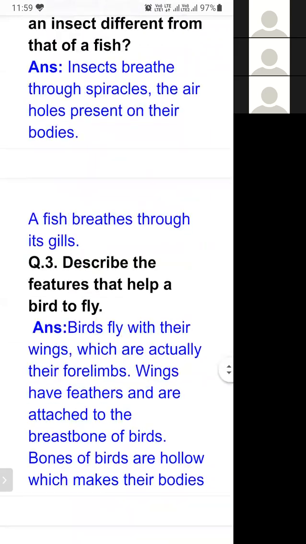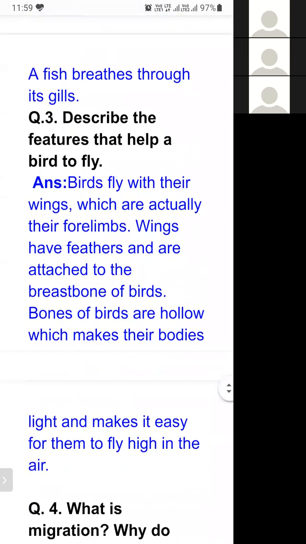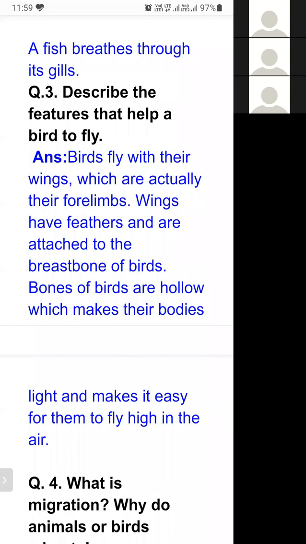Now the question number three: describe the features that help a bird to fly. Birds fly with their wings. They do the process of flying with the help of their wings, which are actually their forelimbs. Wings have feathers and are attached to the breastbone of birds.